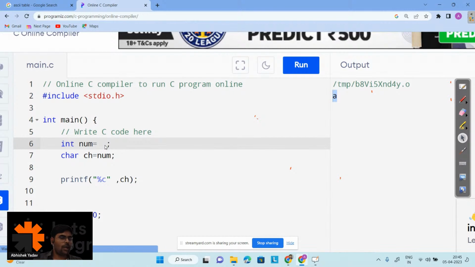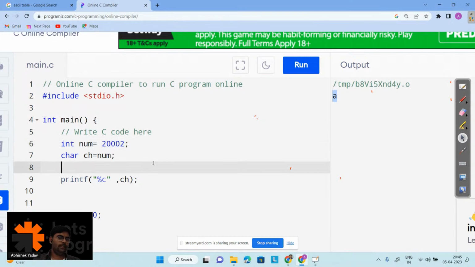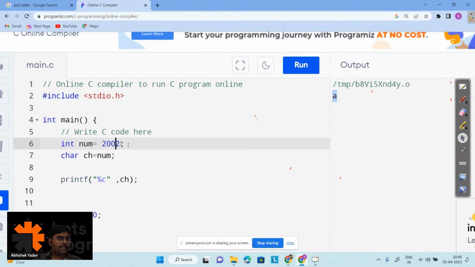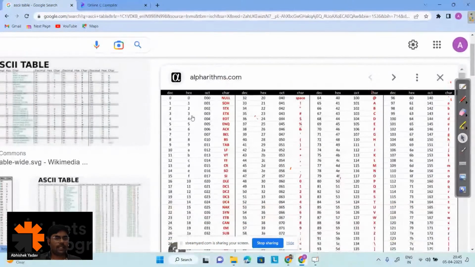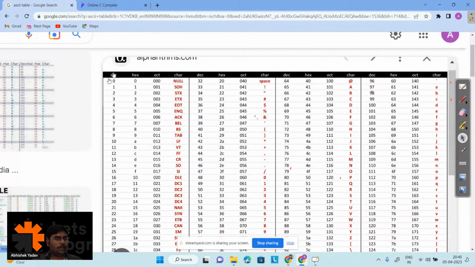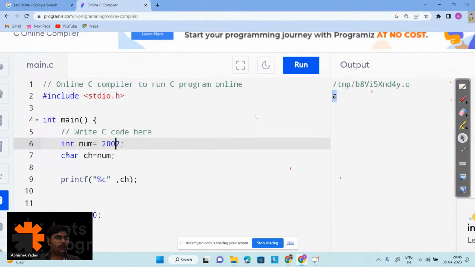So let's try to take a value that is out of the range. Let's try to write 2002 here. This 2002 is out of the range of the ASCII table, where the minimum value is 0 and the maximum value is 127. Here I am taking a variable num, and in that variable num I am storing 2002. After that, I am storing num into ch and printing ch. Let's see what the answer will be.